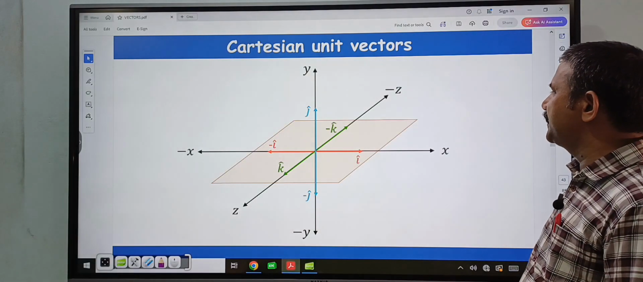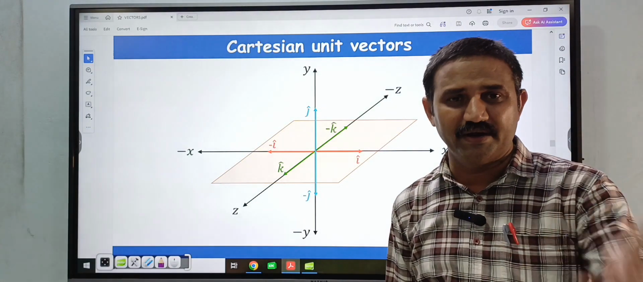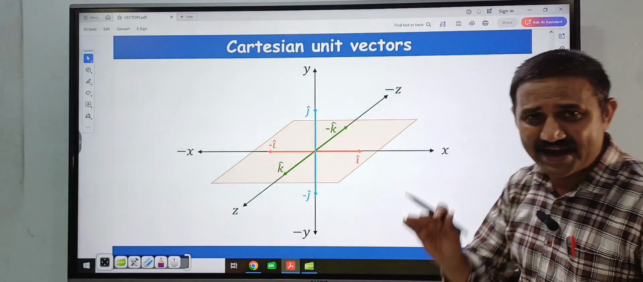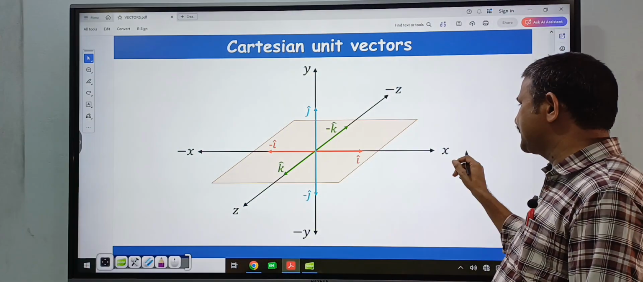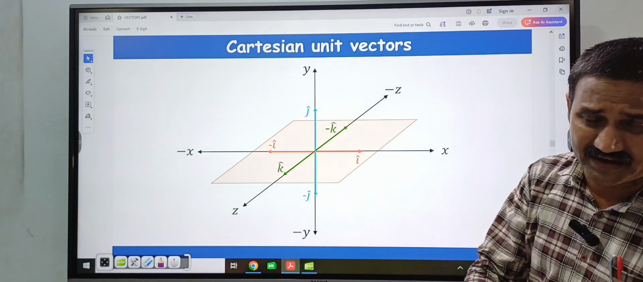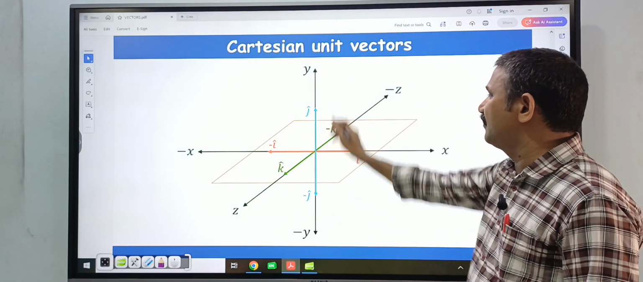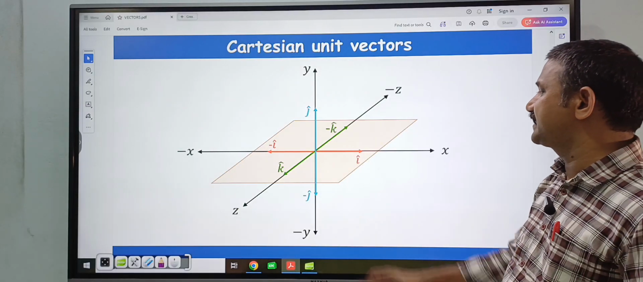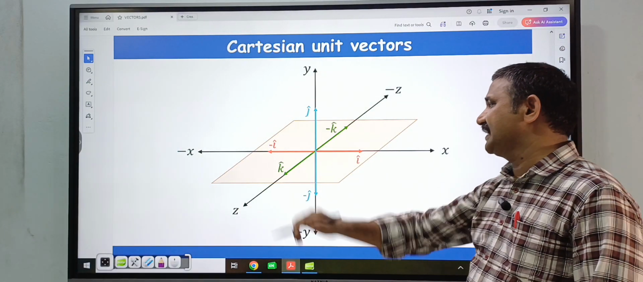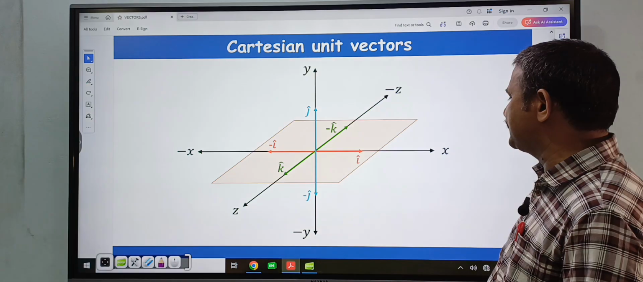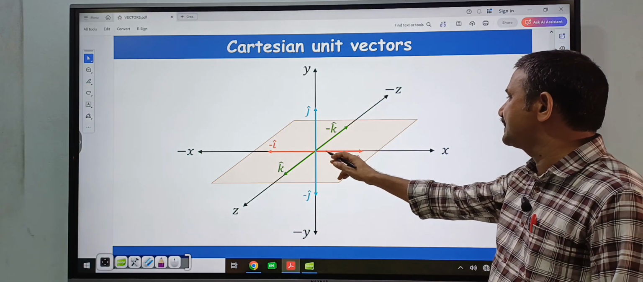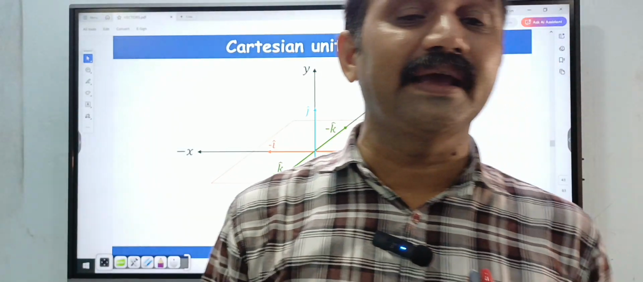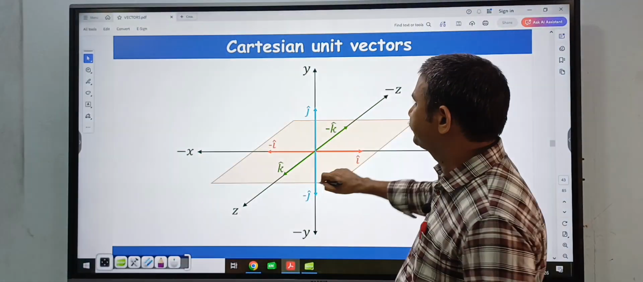And here Cartesian unit vectors, generally we have some base quantities. These are standard unit vectors. Along x-axis we represent i cap, this is the unit vector along x-axis, and similarly along y-axis the unit vector is j cap, and along z-axis that unit vector is k cap. Similarly, negative x-axis is minus i cap, negative y-axis is minus j cap, and negative z-axis is minus k cap. These are the standard unit vectors. These are also called base vectors.